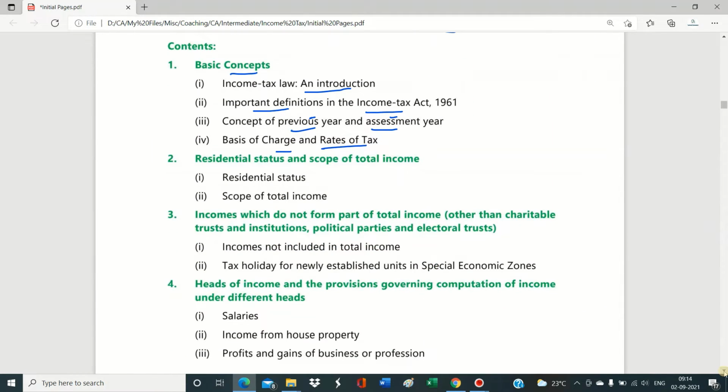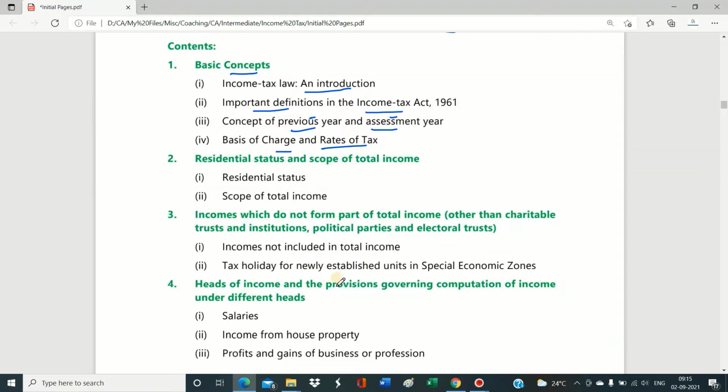In the second chapter, the heading is residential status and scope of total income. Here we are going to compute the residential status of the person, the individual, and scope of total income. The third chapter is of incomes which do not form part of total income. Other than charitable trusts and institutions, political parties and electoral trusts, these are CA Final topics. So it is a list of exempted incomes, meaning income which is not taxable under the Income Tax Act, 1961.